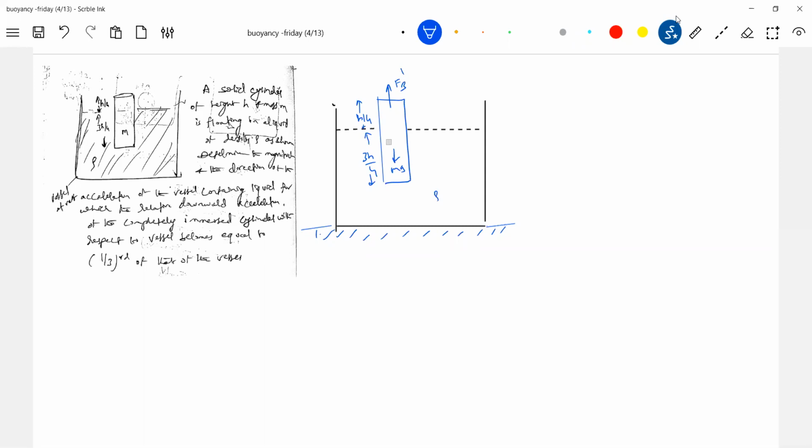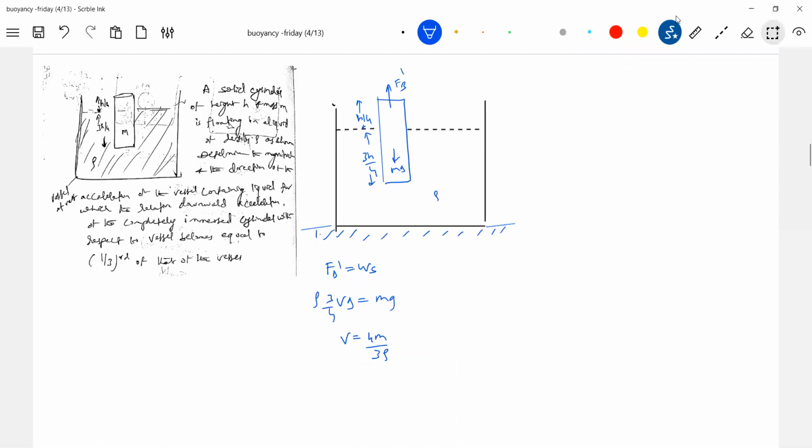The buoyant force should be equal to the weight of the solid. So what is the buoyant force? The density of the liquid times 3/4, since 1/4 is immersed, equals mg. So V is equal to 4m by 3 rho. This is the volume of that cylinder.